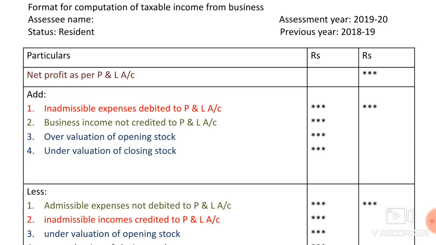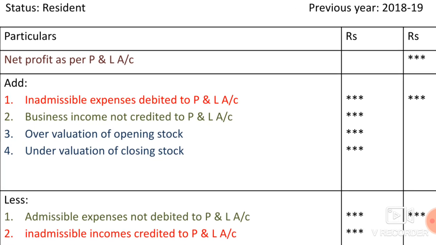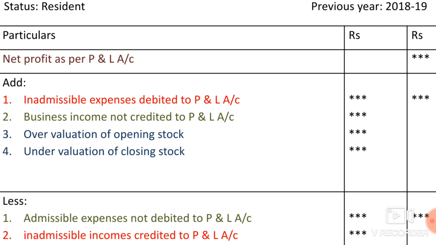First one is inadmissible expenses debited to P&L account. These are the inadmissible expenses already debited to the P&L account. Since they are already debited, expenditure is more, and because of that net profit has reduced. So if we add back that amount to the net profit, it will show the correct picture.